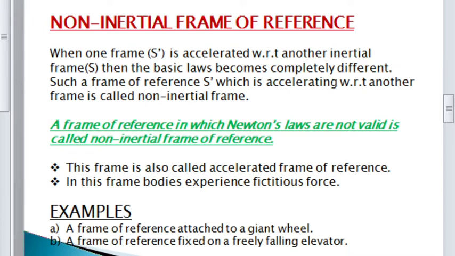In this frame, bodies experience fictitious force. Fictitious force is a new term for you. I will explain it later. The examples for non-inertial frame: a frame of reference attached to a giant wheel. So, I hope it's clear. A frame of reference fixed on a freely falling elevator. These are the two examples of non-inertial frames of reference.